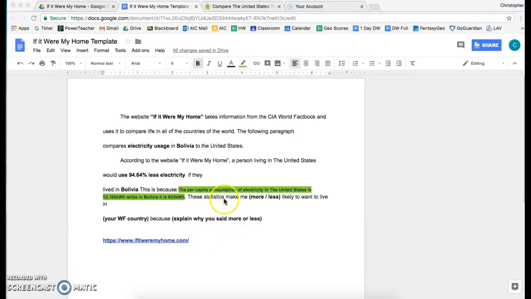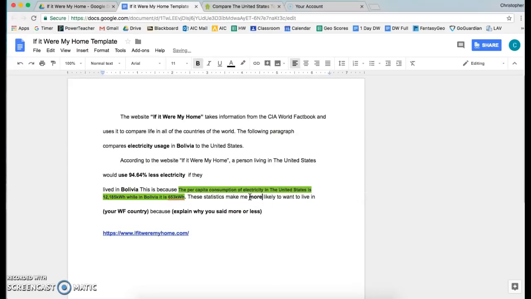The next part is actually your opinion. So you're going to think about the statistics you just looked at, and you're going to decide whether or not it makes you more or less likely to want to live in your World's Fair country. Then you're going to explain why. So for example, for this one, I could choose more likely to want to live in Bolivia because, and I could say something like, I like how they use less electricity and therefore pollute the earth less.